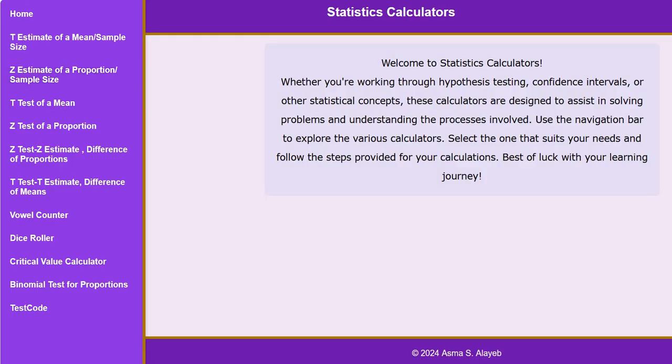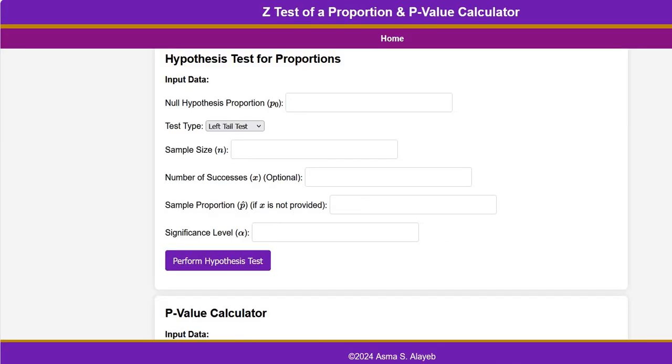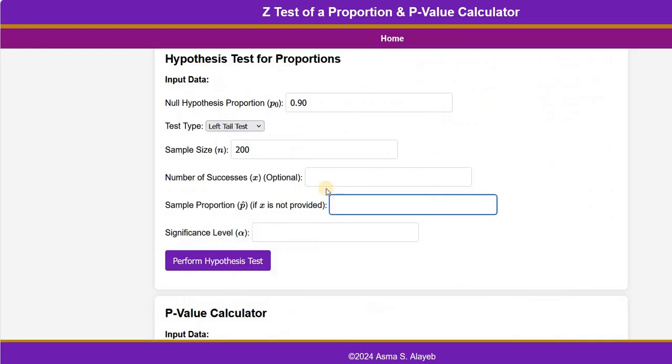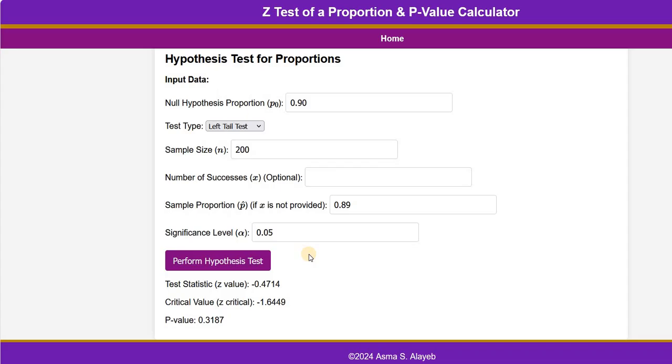And we're going to go to z-test of a proportion. The null hypothesis is 0.90, and then it's the left tail test. n is 200. The number of successes is not given, but the sample proportion was given, which is 0.89. And then the significance level is 0.05 or 5%.